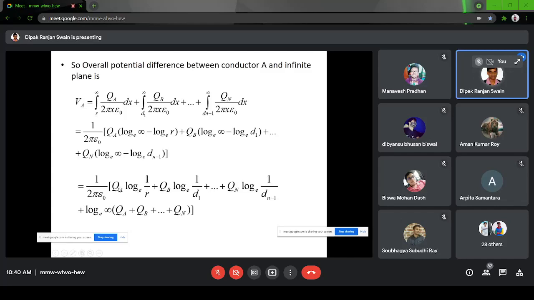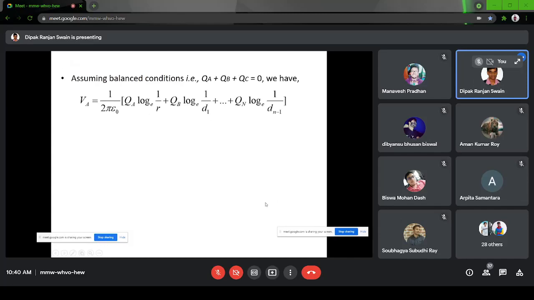Okay, there in flux linkage, this was current. So ln 1 by R for the rest of the conductors, 1 by d1, up to however many conductors there are. Let us say n minus 1 conductors, total n number of conductors, and the rest of the conductors are n minus 1. So you will be taking up to this term. As I have told, in the balanced condition the sum of the charges will be equal to 0. So the final term will be this one. Once you have calculated the potential difference, then we will be calculating the capacitance.